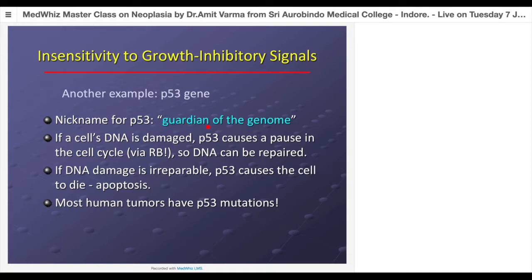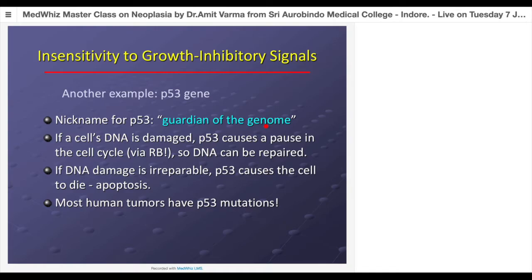Why we call it guardian basically is, first, whenever there's a damage to the DNA, meaning there is some kind of mutation in the DNA or a chromosome, P53 will sense it and it will stop the cell from multiplication. It will arrest the cell in multiplication. It won't allow mitosis. Then it will stimulate our DNA repair genes.